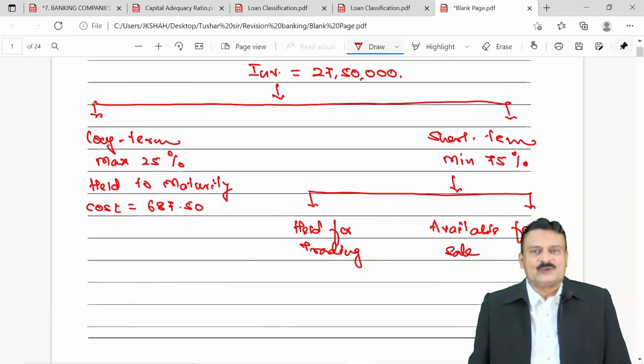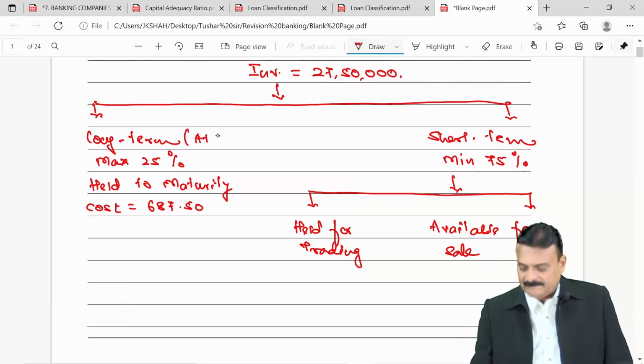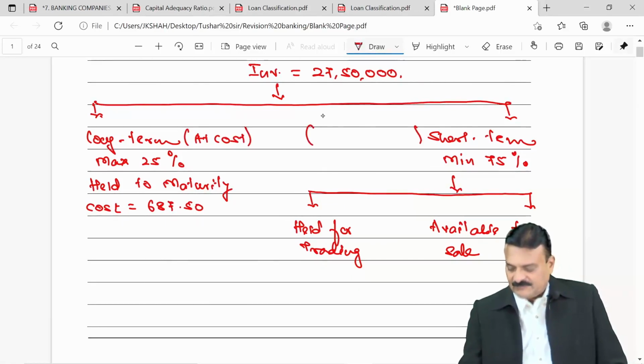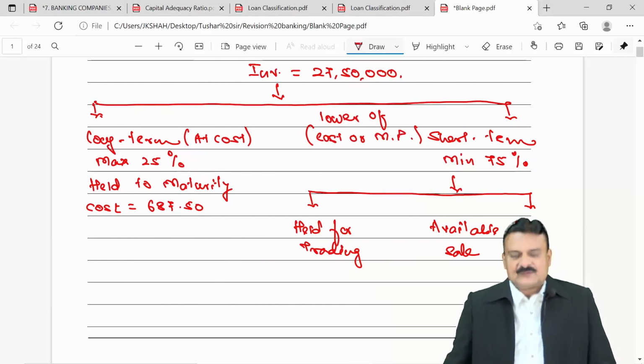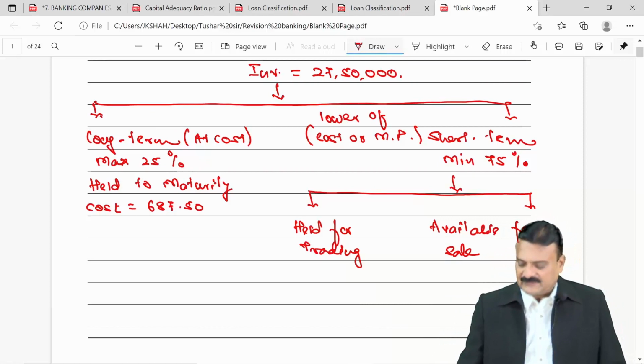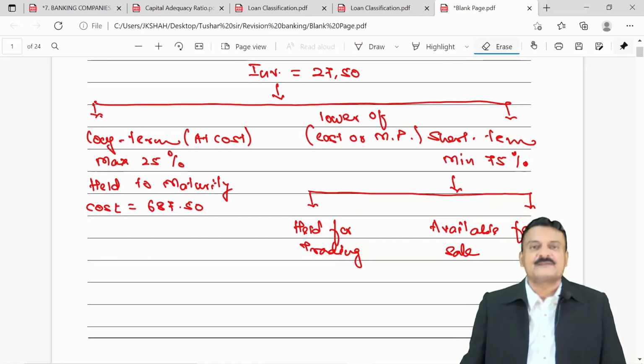And all of you know, long-term investments are always valued at cost. Short-term investments are always valued at what, students? Lower of cost or market price. So, that part is okay, 687.50 is okay, fine. This is 2750 because the question is giving you figures in thousands. I am also writing in thousands.